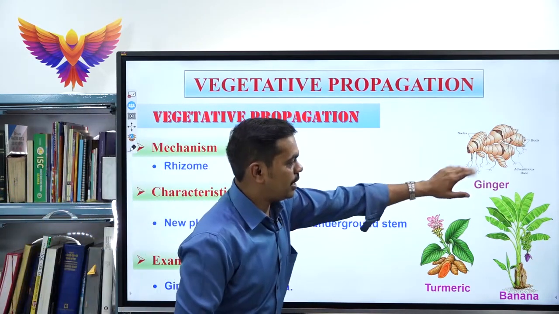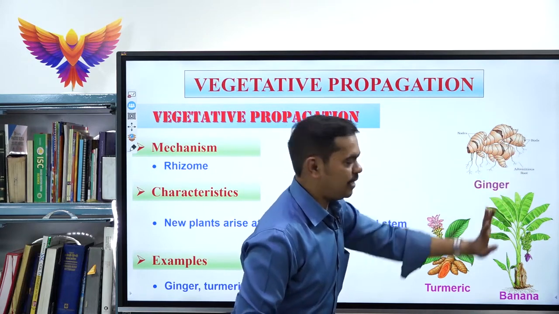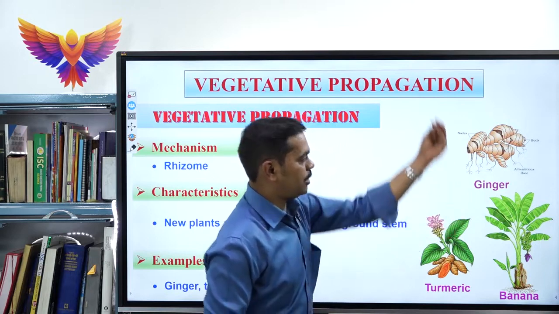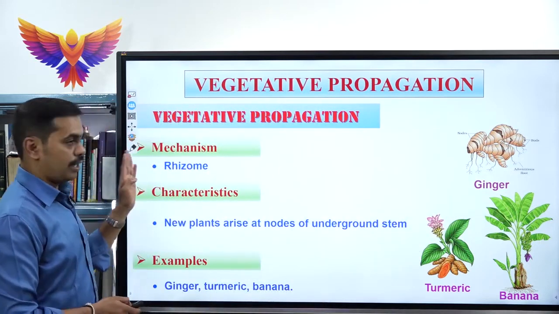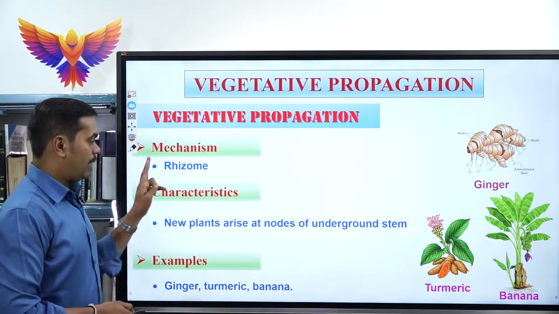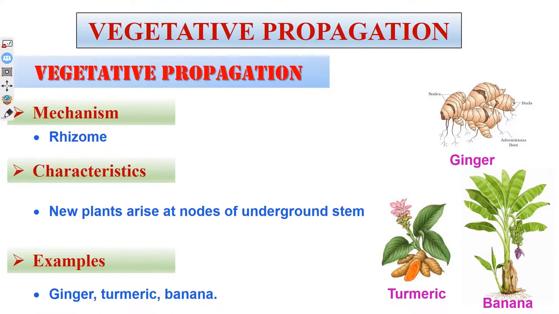See, in ginger you could see the nodal region. A bud will arise, adventitious roots arise. From this nodal region, one more new plant arises. That is the best example for rhizome. So remember, rhizome is a vegetative propagule, and the best examples are ginger, turmeric and banana.